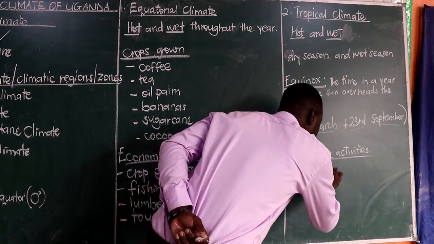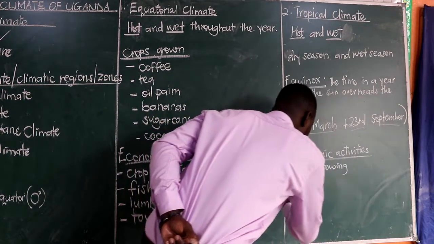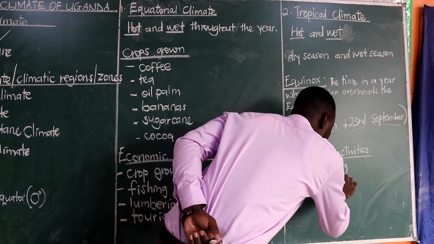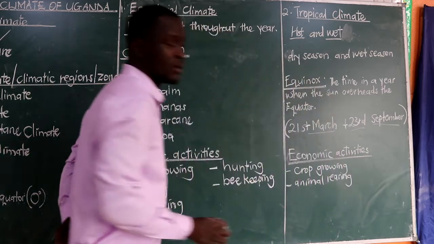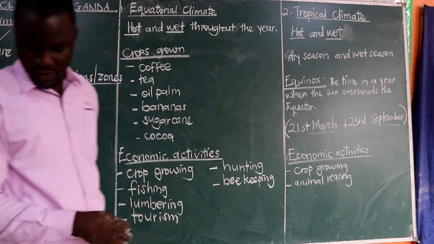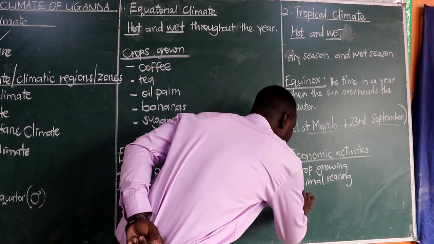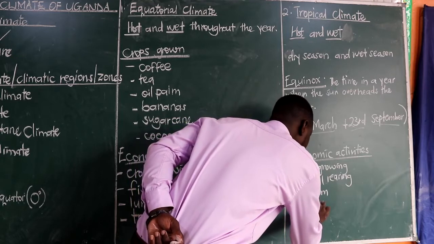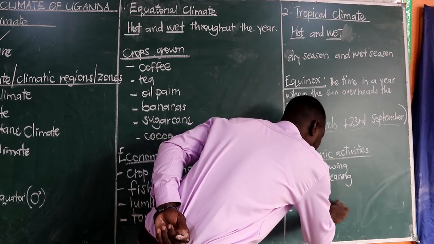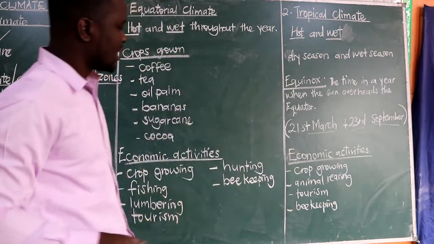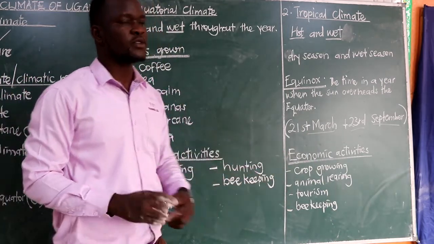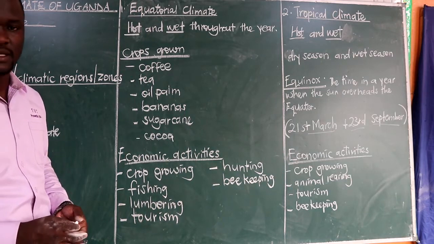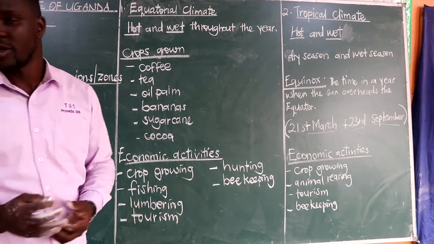Crop growing. We have animal rearing, or we can simply call it animal keeping. And then we have also tourism. We have beekeeping and others. But what we need to note is that when it comes to crops, we shall also be looking at crops that need moderate rainfall.